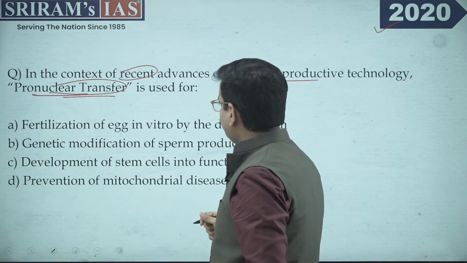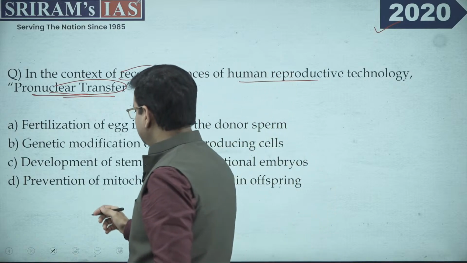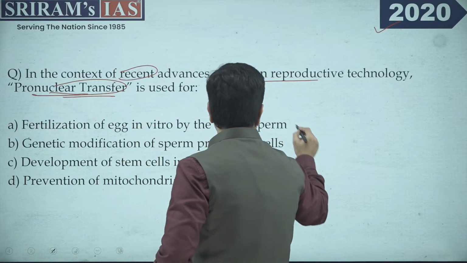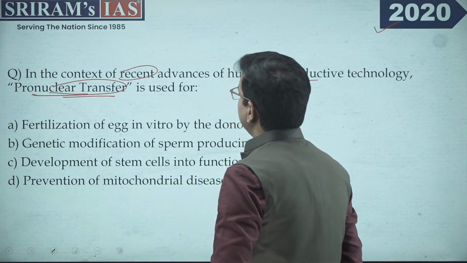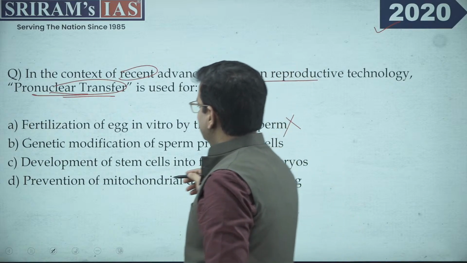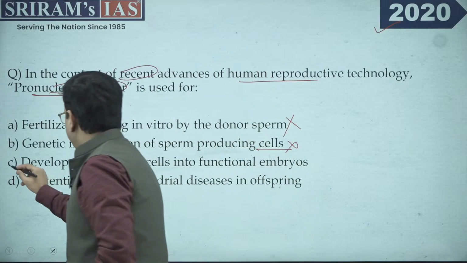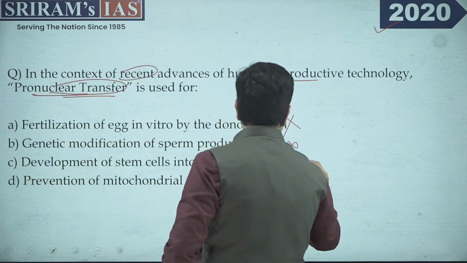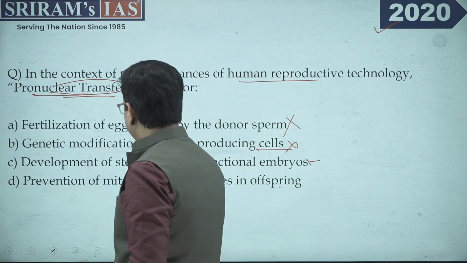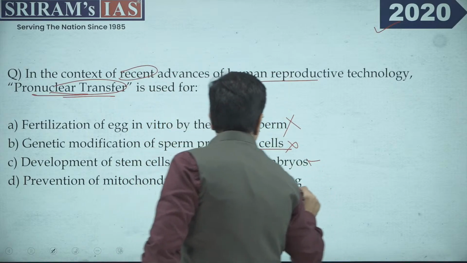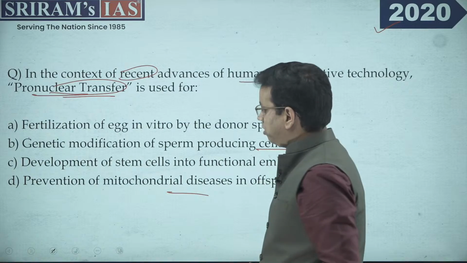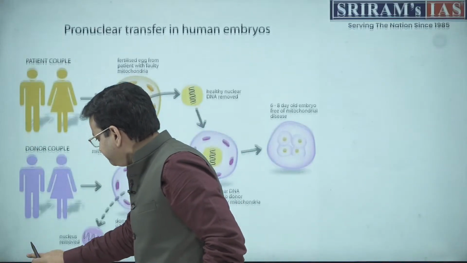So the correct option here in this particular question is, no, you have already seen, this is not the correct answer: the fertilization of egg in vitro by the donor sperm, genetic modification of sperm producing cells, development of stem cells into functional embryos, and prevention of mitochondrial disease in the offspring. So this is the correct option. Now moving ahead with the other question.